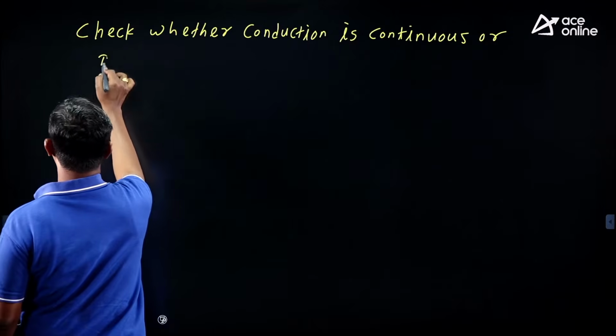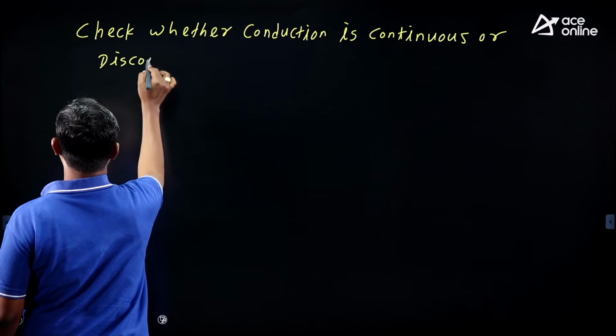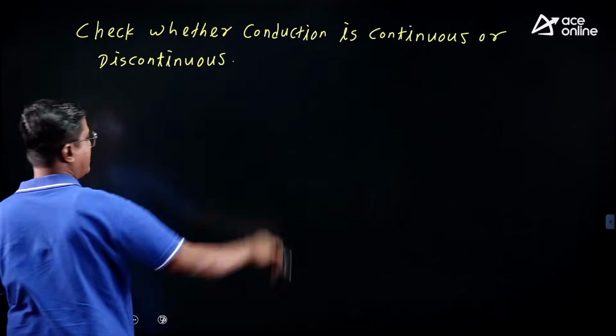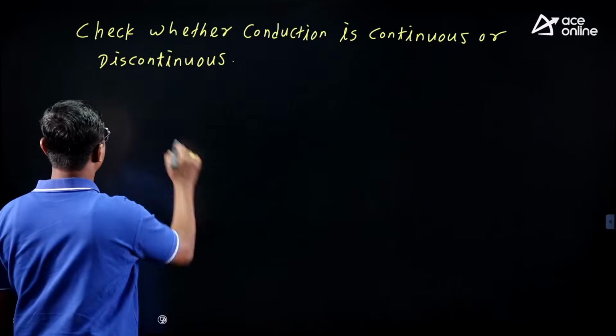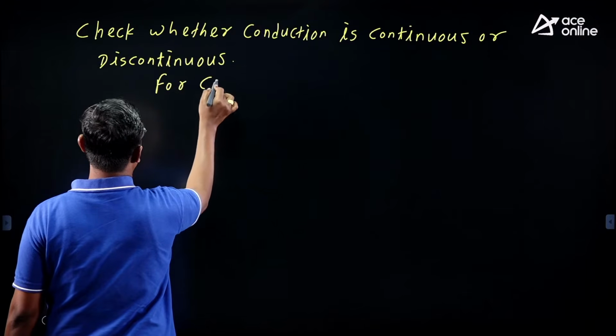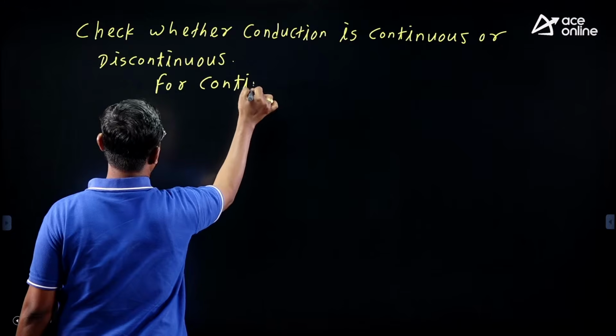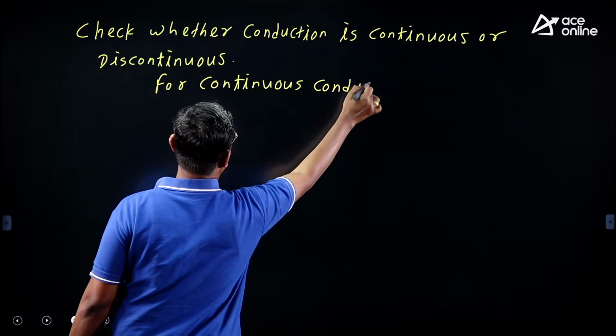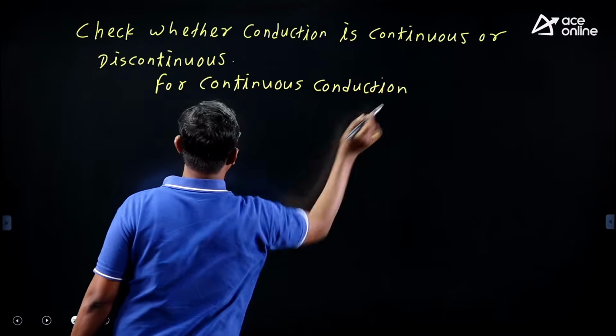So for continuous conduction, what is output voltage?